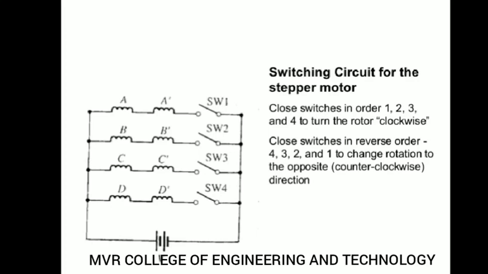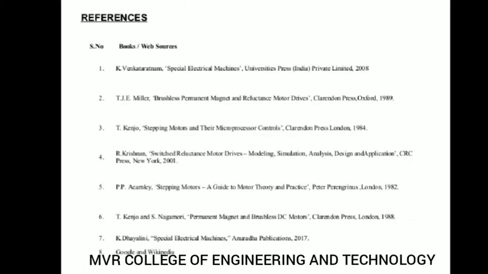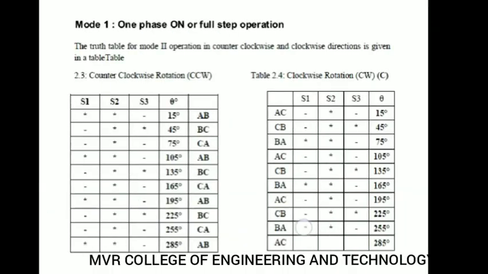You can see here, when switch S1 is on, the remaining switches will be off. Or if you want the two phase mode, S1 will be on, S2 will be on, S3, S4 will be off. Like that you can operate your motor in different modes of operation. So this is the switching circuit for the stepper motor, in clockwise and counterclockwise direction. So this is about the modes of operation of the stepper motor.